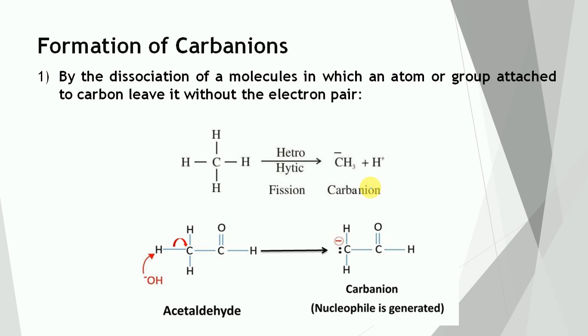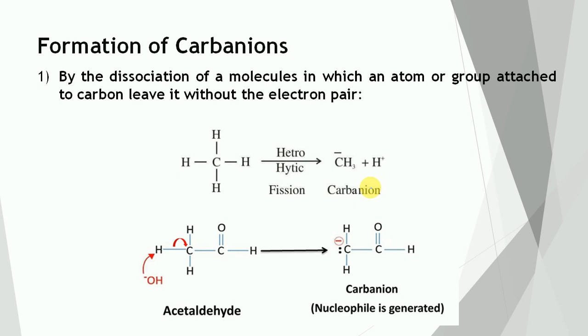Carbanions are highly unstable and one of the most reactive reaction intermediates in organic chemistry, and they are frequently involved in reactions of aldehydes, ketones and esters. The reactivity of a carbanion is due to the presence of negative charge on the carbon, which is always in search of an electron deficient center. So we can say that the carbanion has a strong tendency to donate its pair of electrons to any